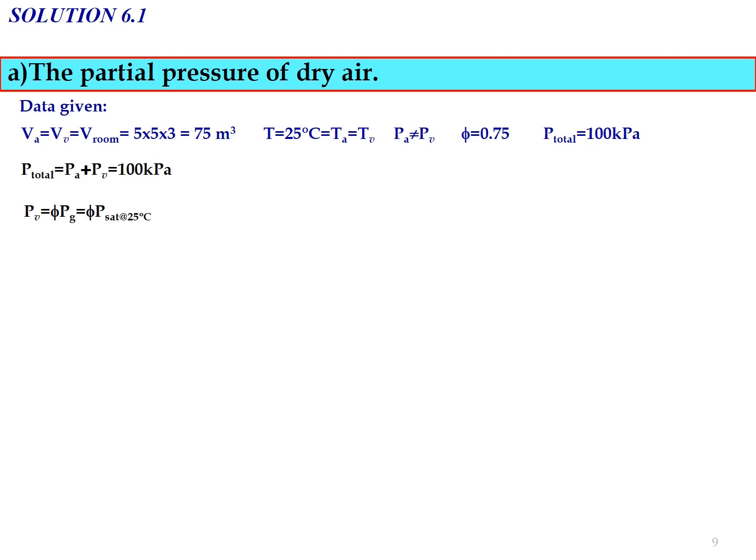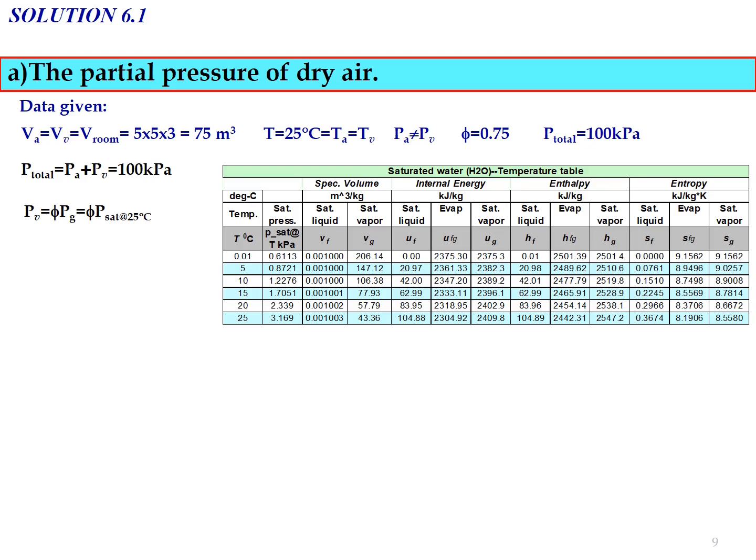And the PV value we can determine by using the PV formula, where PV equals relative humidity multiplied by Pg, and Pg we can obtain by using the saturated water table, where Pg equals P saturated at 25 degrees Celsius. So based on the saturated water table, at 25 degrees Celsius we can determine the value of P saturated at 25 degrees Celsius, which is equal to 3.169 kilopascal.